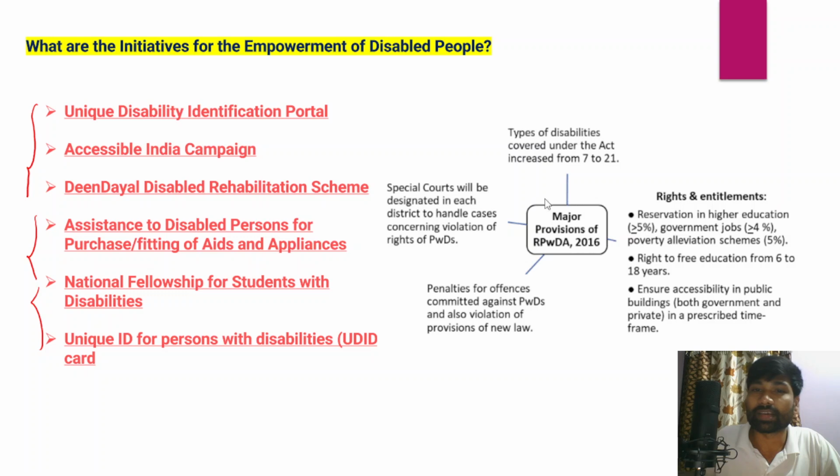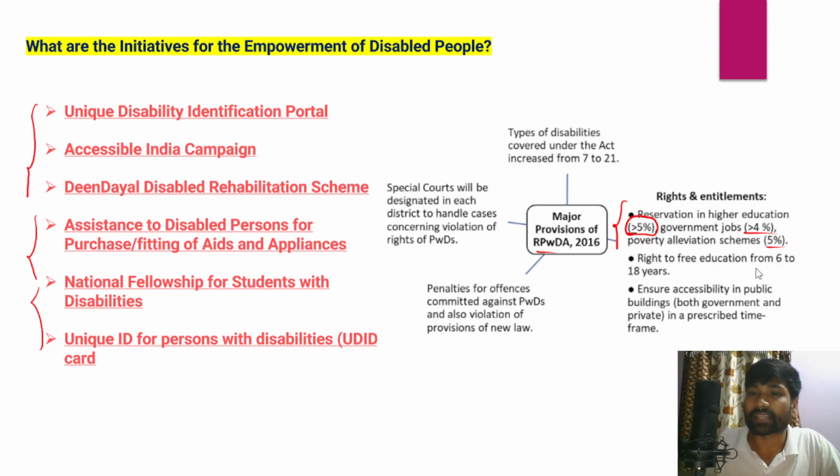And in fact, the central government has also enacted the Persons with Disabilities Act 2016, and as per this Act, reservations have been given for higher education. 5% reservation was given in higher education, and in government jobs 4% reservation was given for persons with disabilities. And even in poverty alleviation schemes, 5% of the total funds has been allocated for persons with disabilities. And several state governments have also been providing adequate pensions for persons with disabilities.